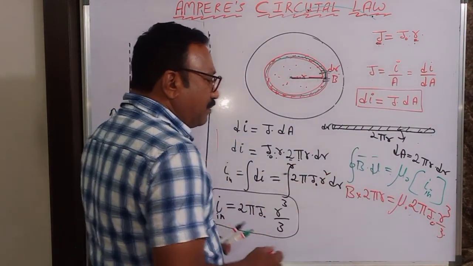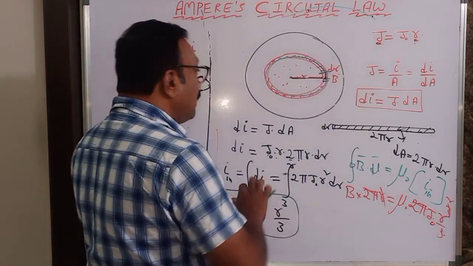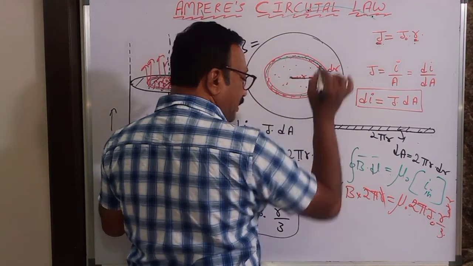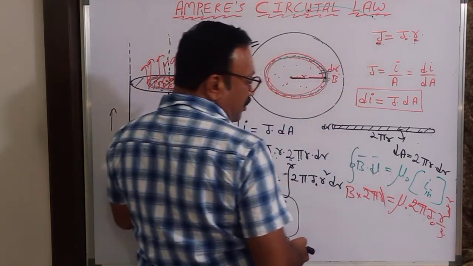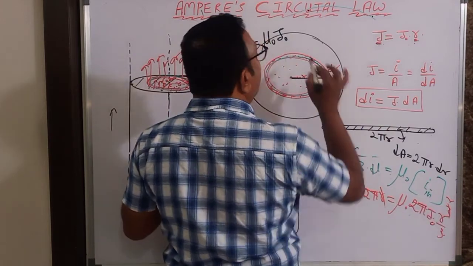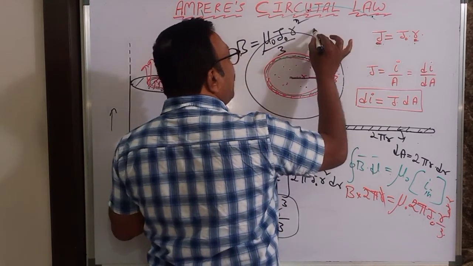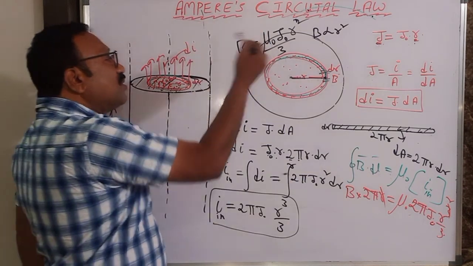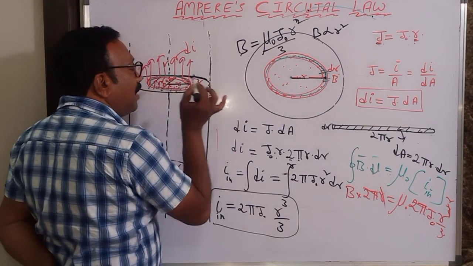So what is B now? The 2 pi and 2 pi get cancelled, and one r is also cancelled, leaving r square. Therefore the magnetic field at this point is mu naught into j naught into r square by 3. Everything else is constant, so the magnetic field is directly proportional to r square inside this. So what you determined is the magnetic field at a distance r from the axis.